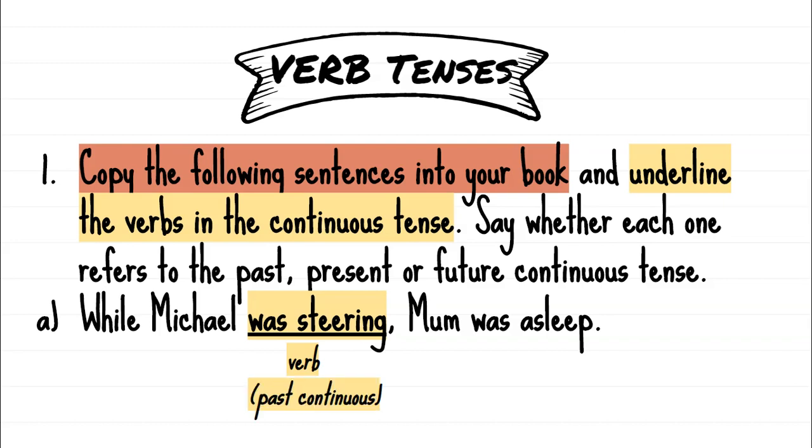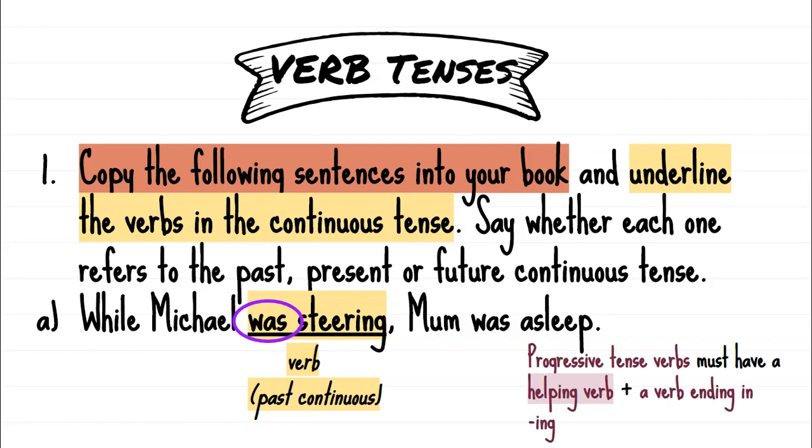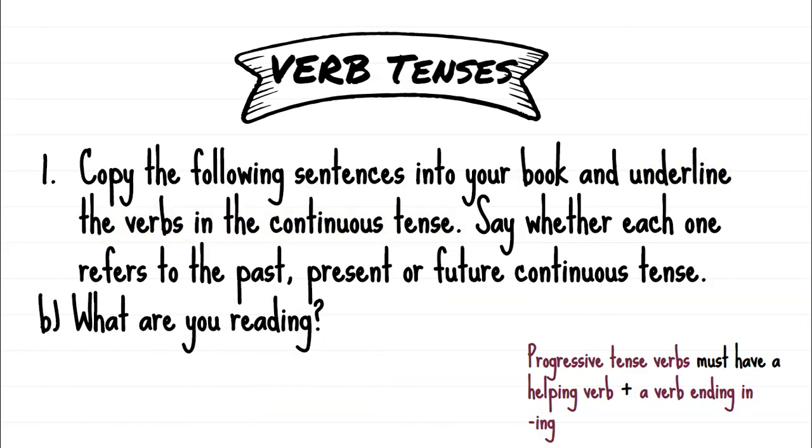Was is the past tense. So under verb, can you write in brackets past continuous? Right. It's continuous because progressive or continuous tense verbs must have a helping verb. There is a helping verb and a verb, that's our main verb, plus ing. All right, let's look at B.